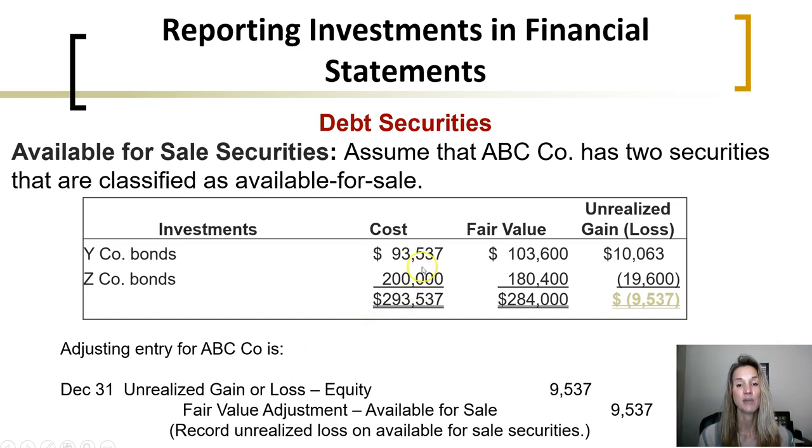So for example, if ABC had available for sale securities that had an original cost of $293,537, that's what they had been purchased and recorded in the general ledger for. Their fair value has dropped to $284,000. There is an unrealized loss of $9,537. It is unrealized because these investments haven't actually been sold. ABC would need to record an adjusting entry to debit the unrealized gain or loss of $9,537. This loss would be reported as a component of equity, not of income, and credit a fair value adjustment of $9,537.